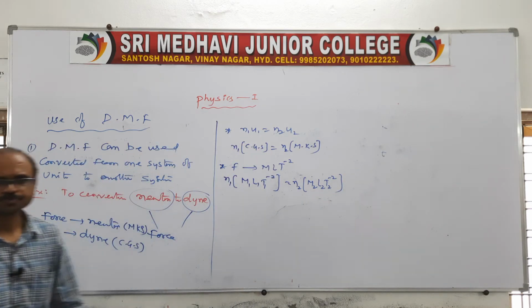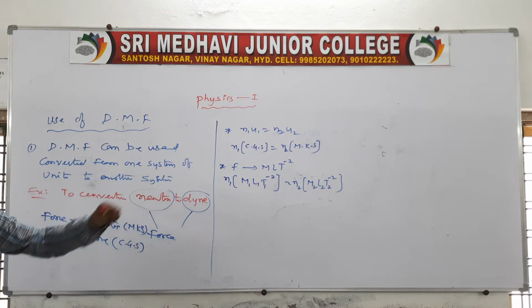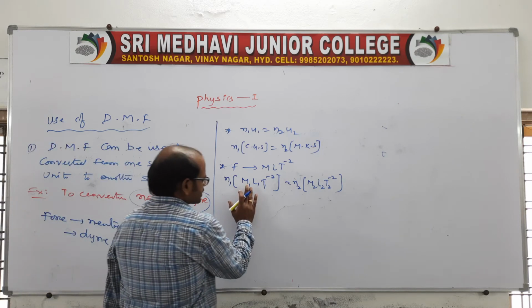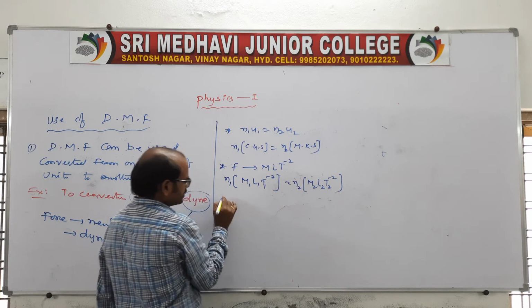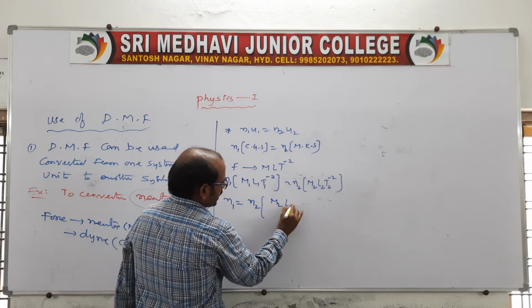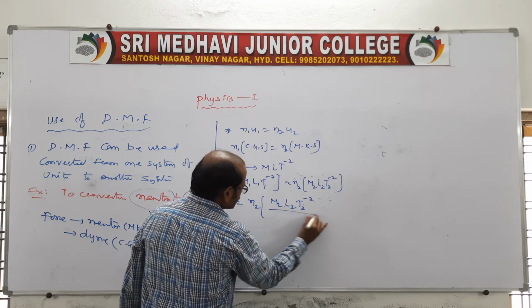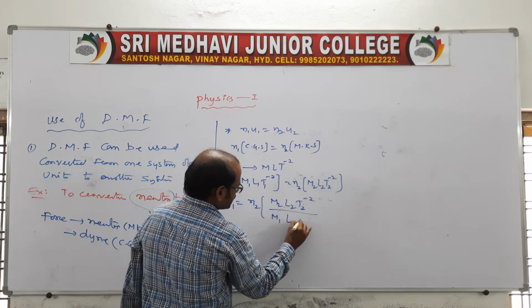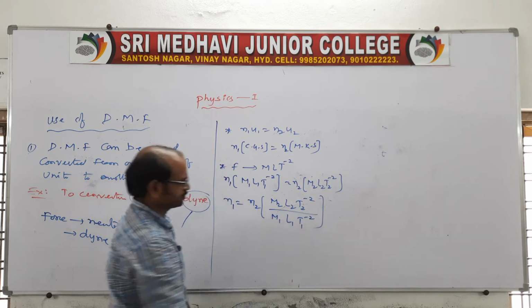Take M1 L1 T1 power minus 2 to this side. Therefore N1 is equal to N2 times M2 L2 T2 power minus 2 by M1 L1 T1 power minus 2.